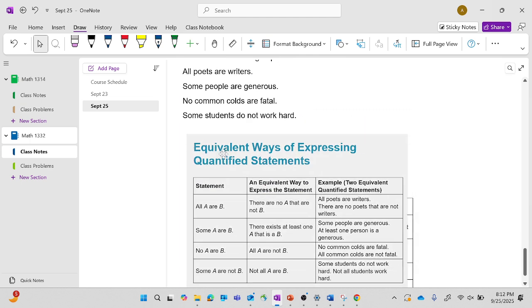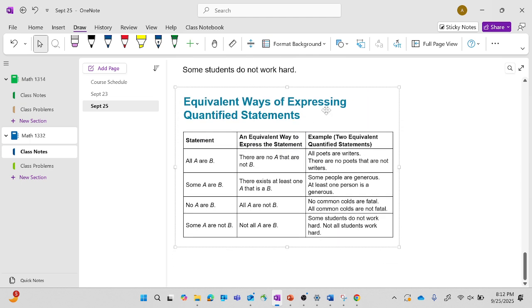So, equivalent ways of expressing quantified statements. All A are B. An equivalent way: there are no A that are not B. These distinctions are important when it comes to math because we do have special symbols where you should be able to go back and forth between the two. All right? So all A are B. You can say that as, well, negating both of them: there are no A that are not B, right? This one's saying A is B. This is saying not A. Not A and not B, right?